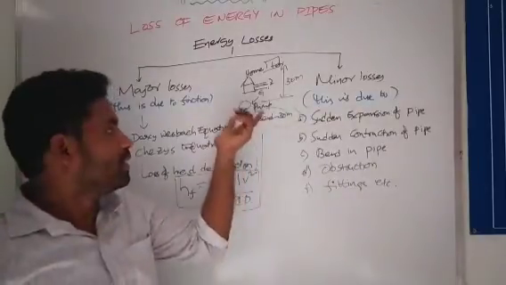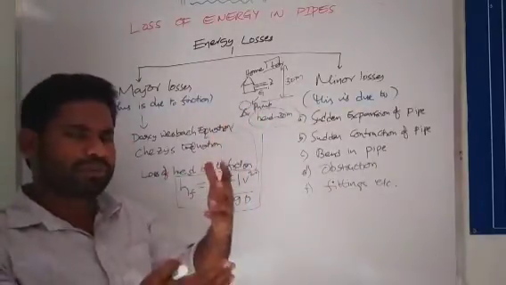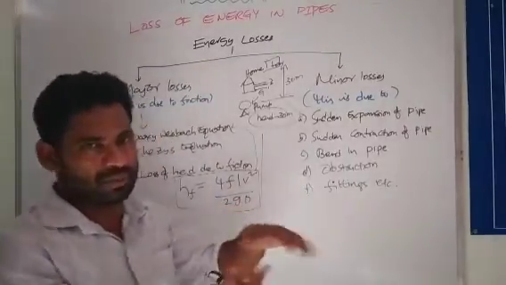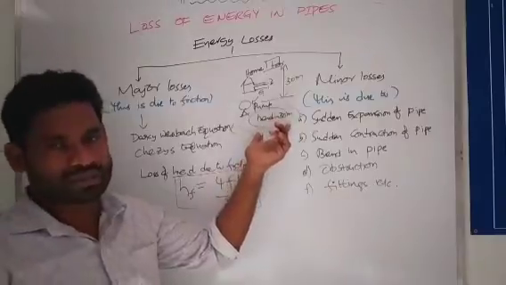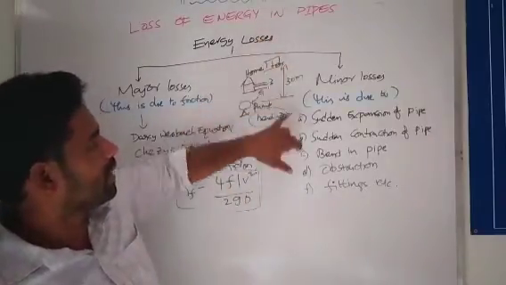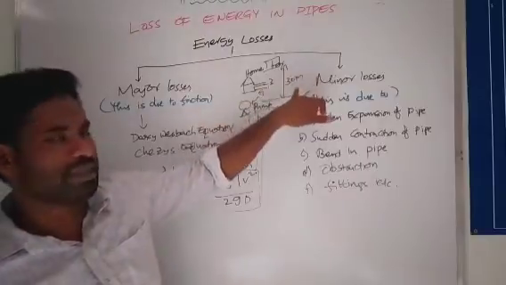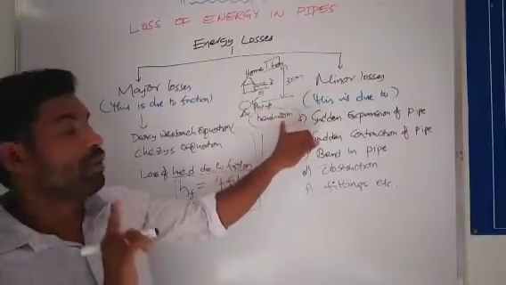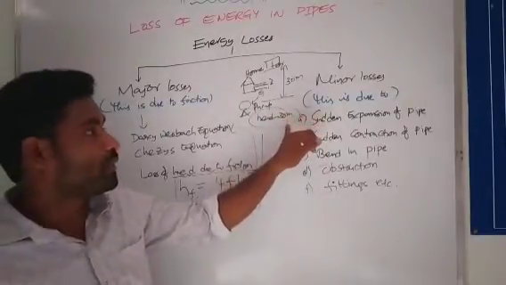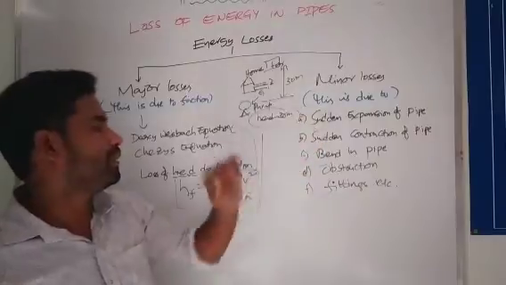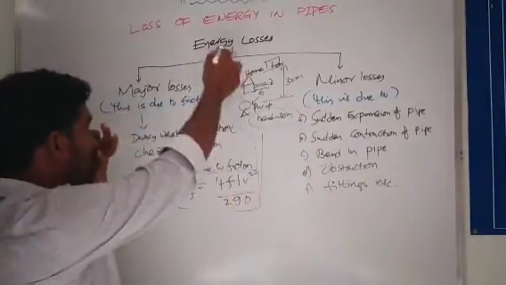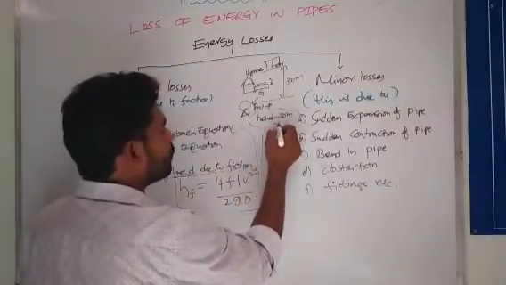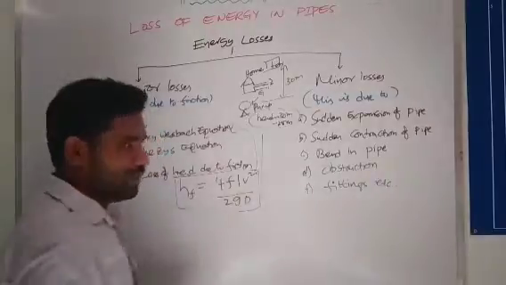Every pump has a different head depending upon the HP, the pumping capacity of the pump, maybe 10 meters, 20 meters, or 30 meters. Here our height from bottom to top is 30 meters, so we have to purchase a pump of more than 30 meters. Suppose we purchased only a 30 meter pump. What will happen? Due to all these losses, the head will be only around 27, 28, or 29 meters.